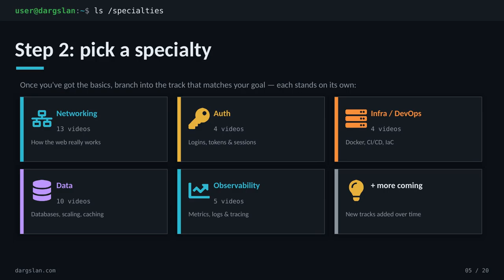Once those fundamentals click, step 2 is choosing a specialty. There are 5 tracks waiting. Networking, 13 videos on how the web really works. Auth, 4 videos on logins, tokens, and sessions. Infra and DevOps, covering Docker, CI/CD, and infrastructure as code. Data, 10 videos on databases, scaling and caching, and observability. 5 videos on metrics, logs, and tracing. Pick the one closest to where you want to go. Each track stands on its own, and more are on the way.